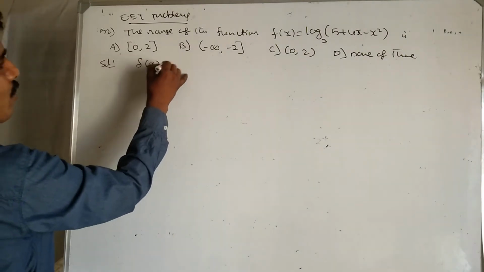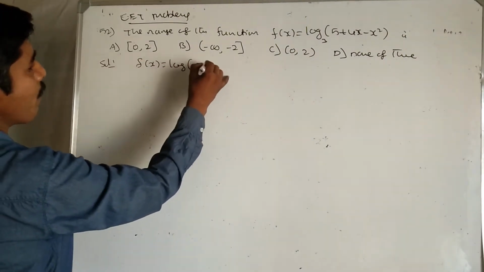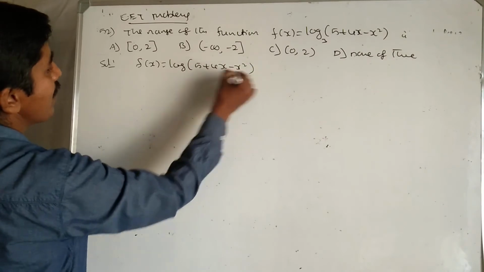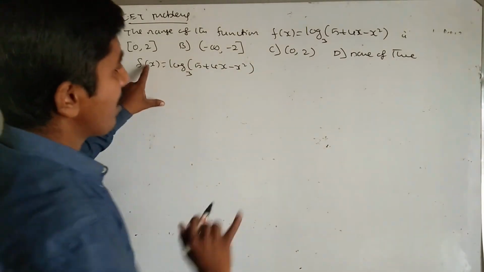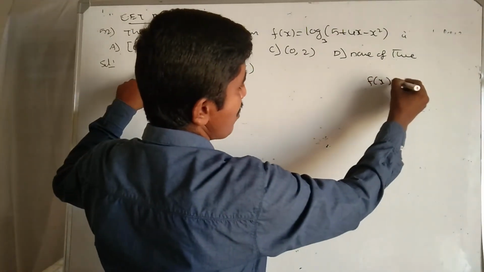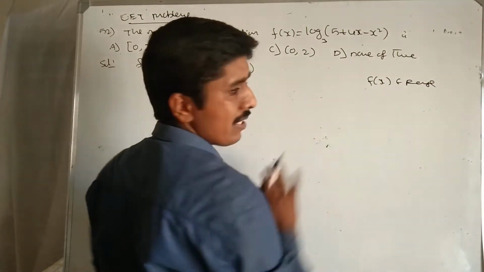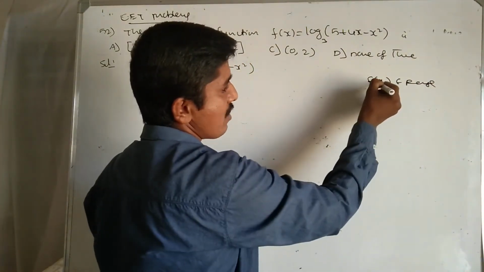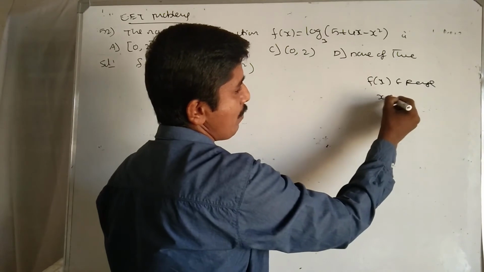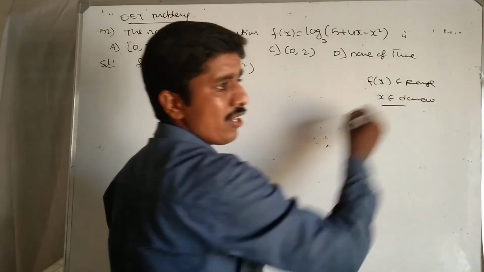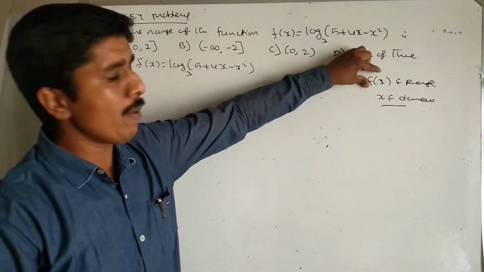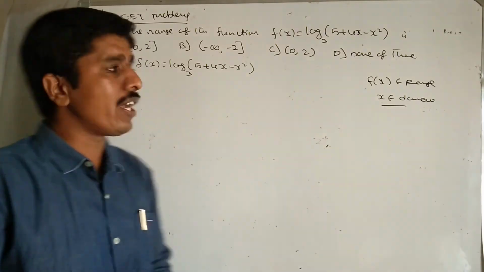f of x equal to log of 5 plus 4x minus x square, base 3. Mind it, in f of x, f means it belongs to the range of the function, and x within the bracket belongs to the domain of the function. Very important. Here we have to find the range of the function.